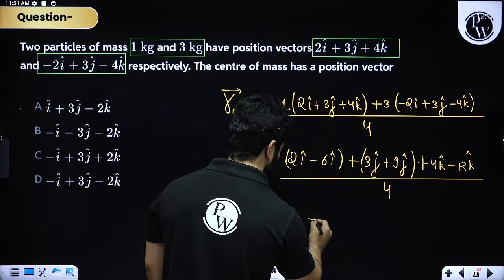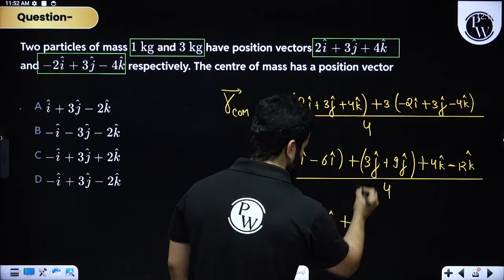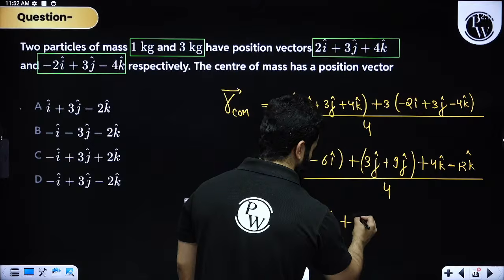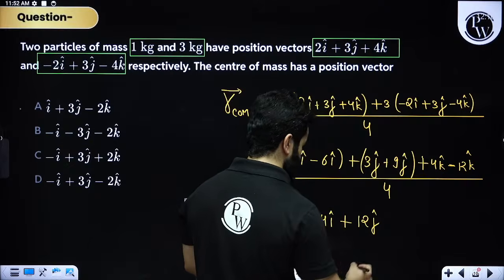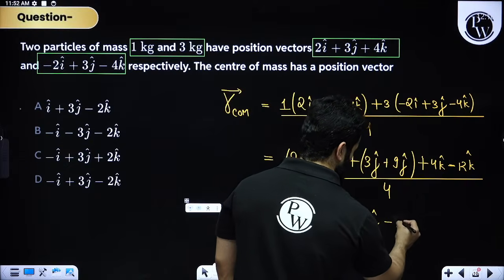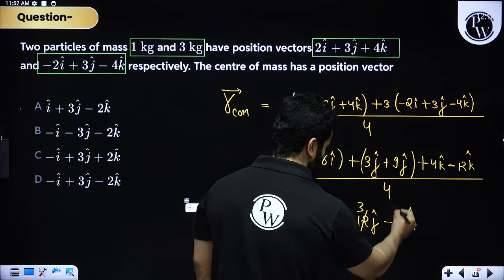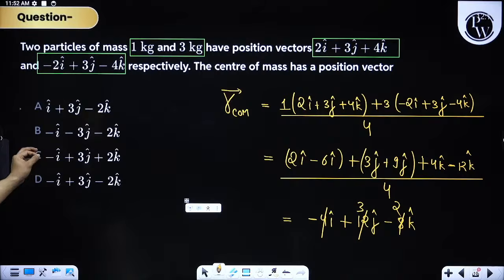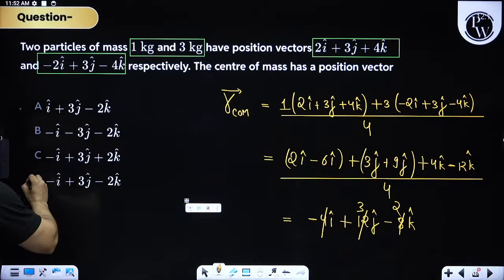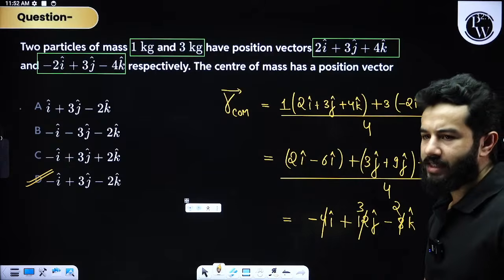This is going to become minus 4 i cap. That means my final answer will have minus i cap, right? This will become 12 j cap and this will become minus, my dear friends, 8 k cap. If I divide it by 4, this will become 3 and this will become 2. So the answer will be minus i cap plus 3 j cap minus 2 k cap. So D is the correct answer, right? Clear? Hopefully everything is sorted, very easy.